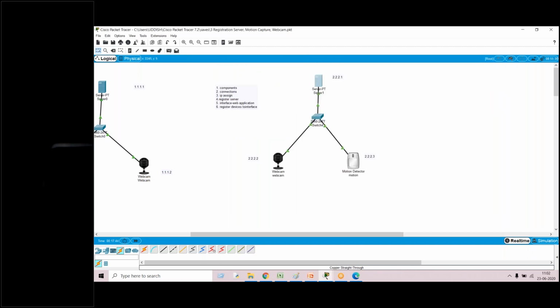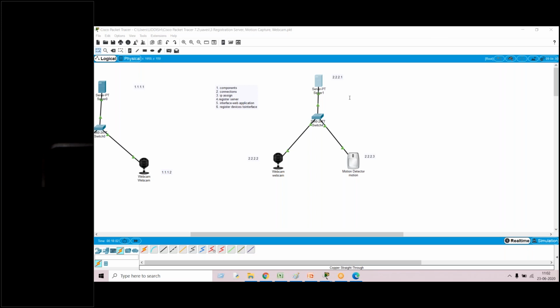So this is about the third experiment. I hope you have understood this. Someone asked me to explain assigning the IP address one more time, so I'll repeat the steps of how to give the connection. Now I'm repeating once again, please just go through this.